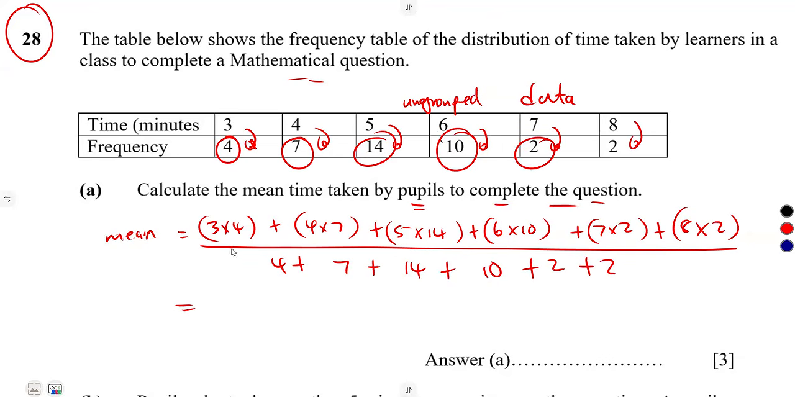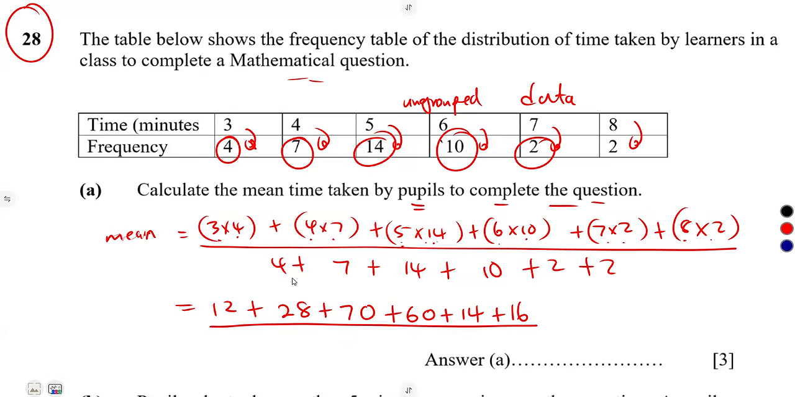So that's it. 3 times 4, that's 12. 4 times 7, 28. 5 times 14, that's going to be 70. All right. 6 times 10, that's 60. 7 times 2, 14. 8 times 2, that's going to be 16. Everything over, you add this. So that was going to be 39 here: 24, 26, 28, 32 plus 7, 39. So adding all these together, you're going to obtain